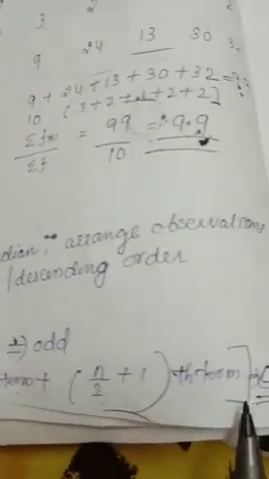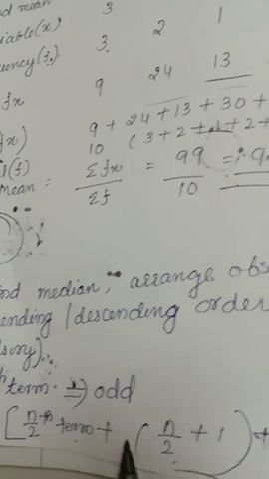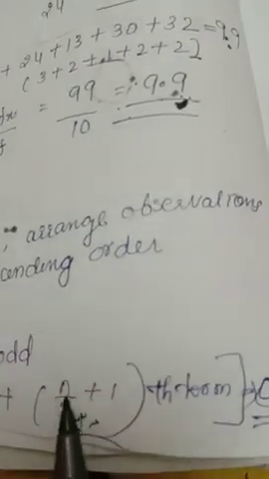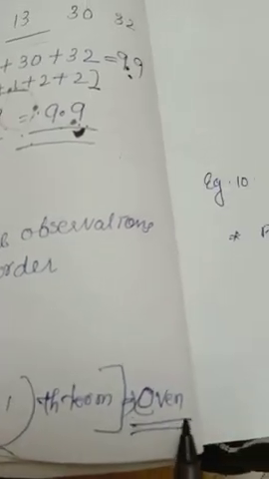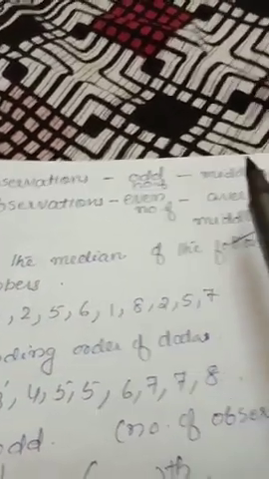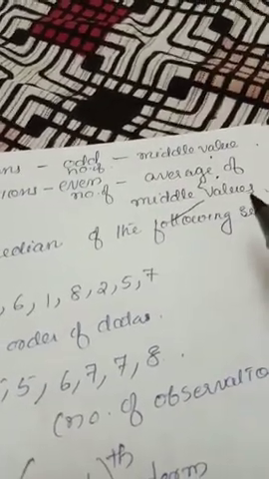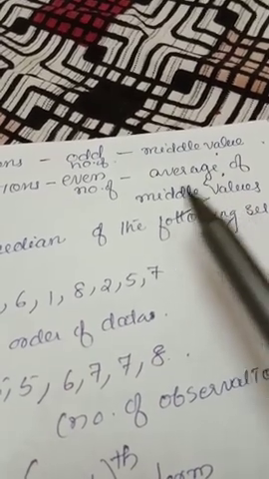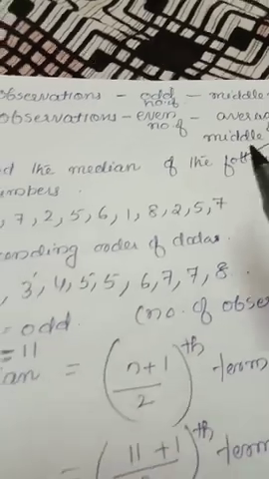Okay. If there is an even number of observations, then you use half into the (n by 2)th term plus the (n by 2 plus 1)th term. Here only n has the denominator 2. That is for an even number of data. Otherwise, the simple method: if the number of observations is odd, the middle one is the median. If even, the average of the middle values is the median. Average means you add the middle two numbers and divide by 2.